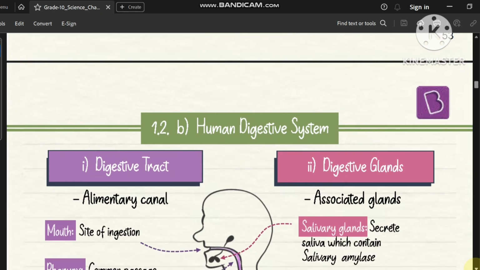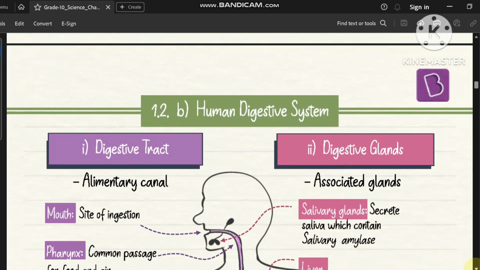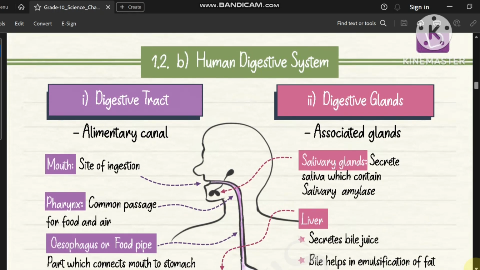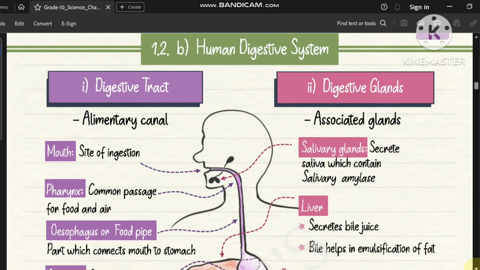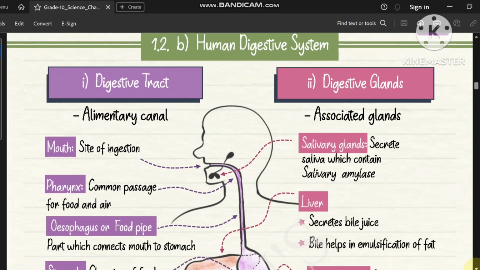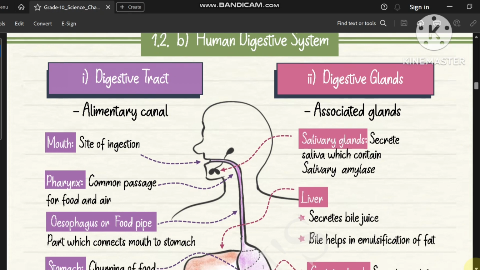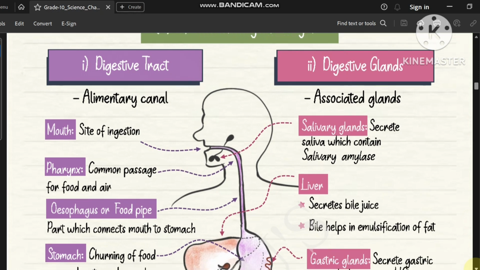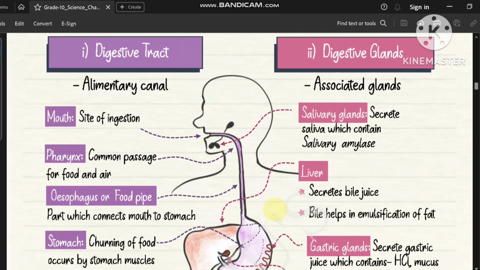So you are seeing the human digestive system. You are observing the figure. What happens in this human digestive system? The first part is the digestive tract, another is the digestive glands. The digestive tract, or alimentary canal, begins with the mouth, the site of ingestion. Pharynx, the common passage for food and air.